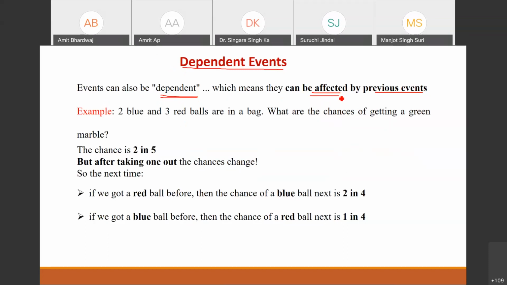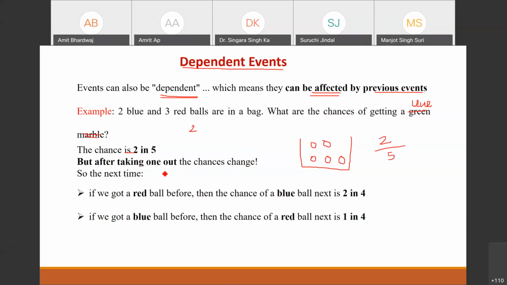For this purpose, I have taken a simple example. We have a bag, and in this bag we have 5 balls: 2 balls are blue colored and 3 balls are red balls. What are the chances of getting a blue ball? Sorry, it was wrongly typed here. So favorable cases for the blue balls are 2, and total cases are 5. 2 plus 3, 5. Right.